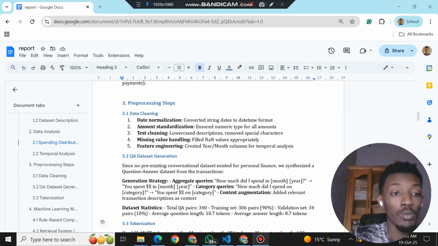I also built a FAISS vector database with all 806 transactions, where each transaction gets turned into an embedding. When you ask a question, the chatbot finds the most similar transactions in milliseconds and uses them to answer you. Of course, I'm using sentence transformers for embeddings, specifically the MiniLM-L6-v2 model. So I think we should now jump to the live demo.